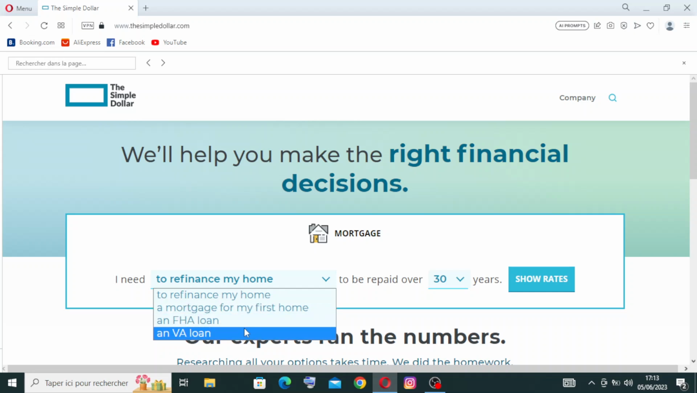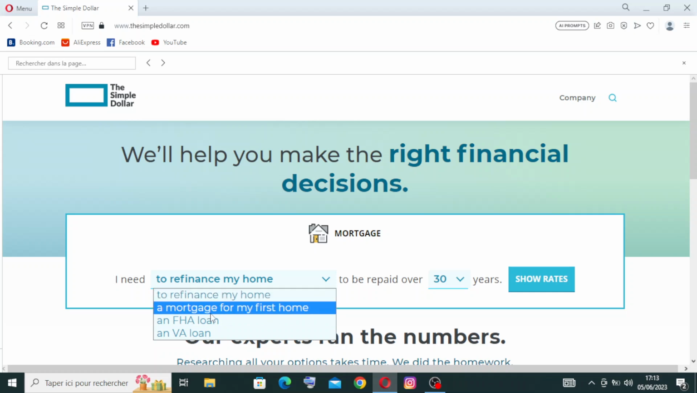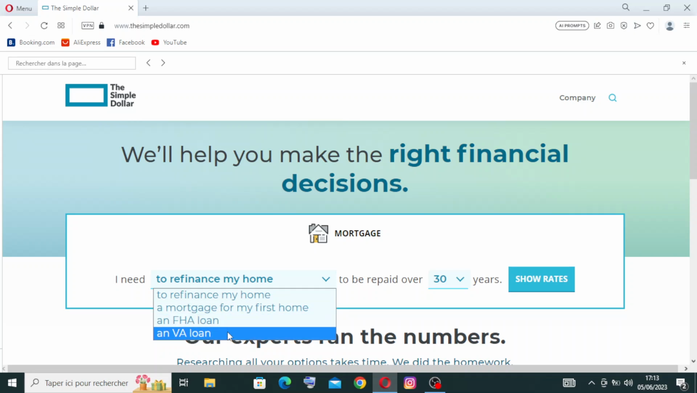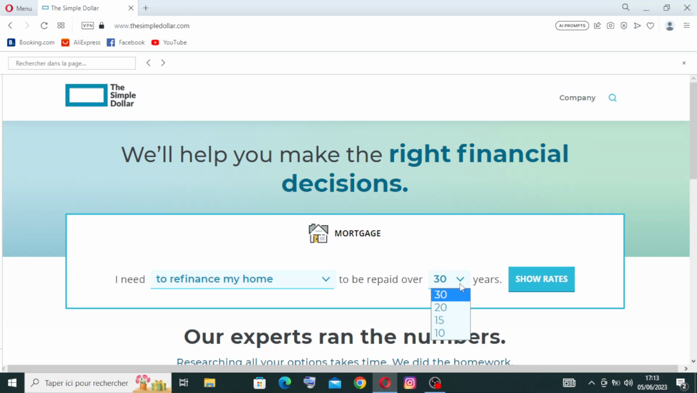For example, let's choose a mortgage for my first home, or to refinance my home, or an FHA loan, or a VA loan. Let's choose just this one. And you need to choose how many years you want to repay it over. You have here 30 years, 20 years, 15 years, or 10 years. And you need just to click on show rates.